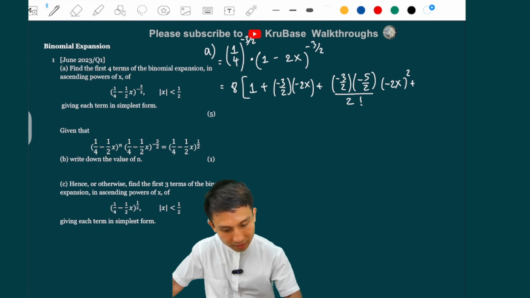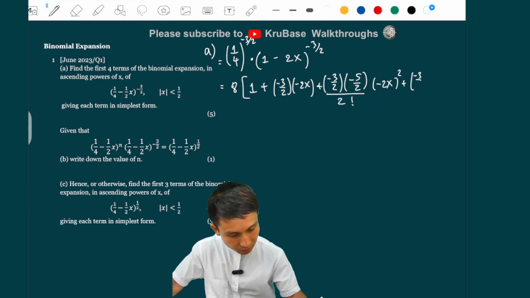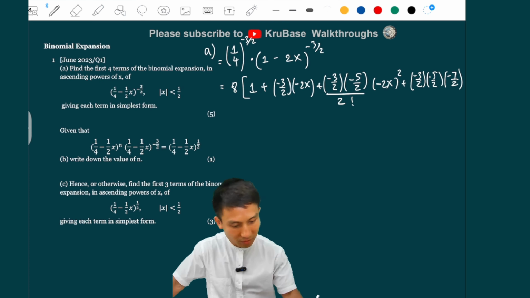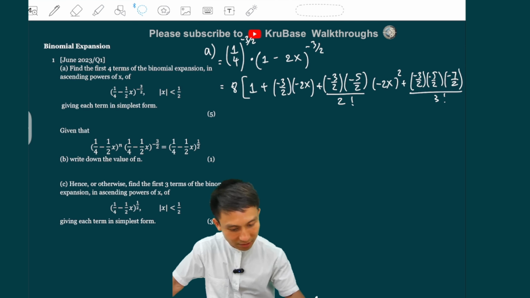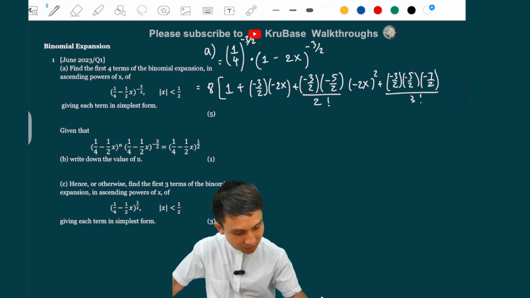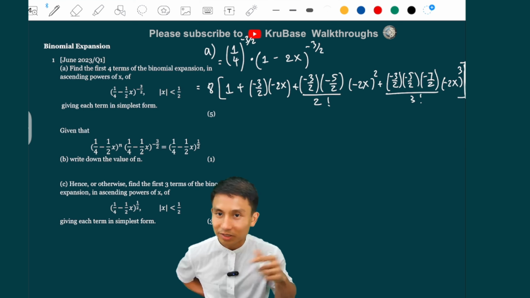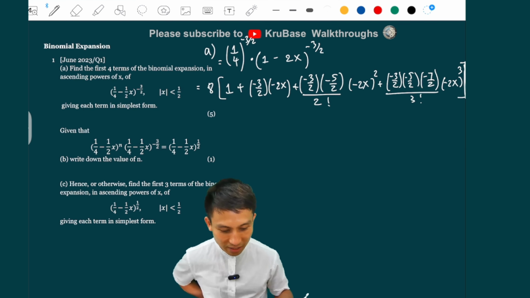And then plus, so we have minus 3 over 2, minus 5 over 2, and minus 7 over 2. Just go by 2 to 2 there, because the denominator is 2. Divided by 3 factorial, which we know is actually 6. Times the second term to the power of 3 now, right? And then that is my brackets there. Might get a little messy here now, but I can shrink it down later on.